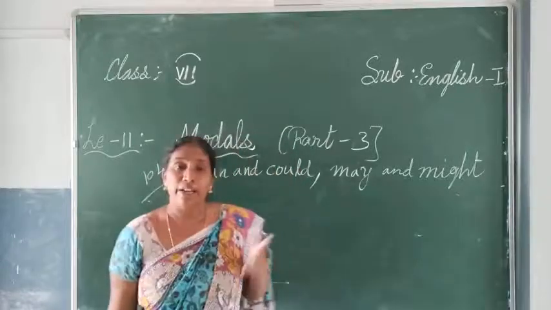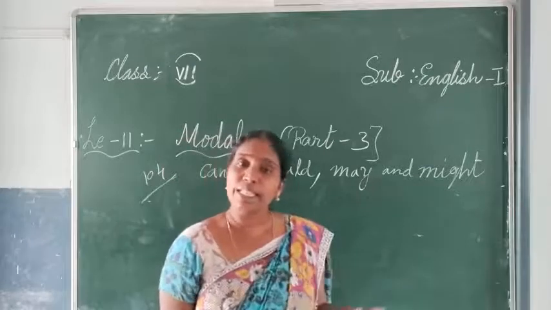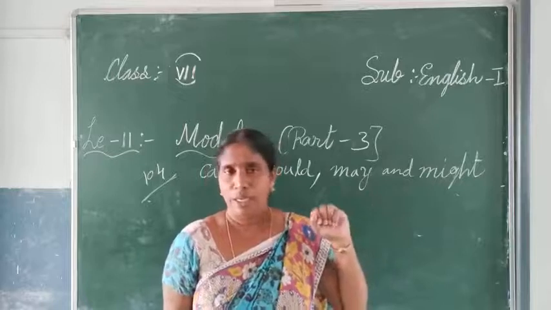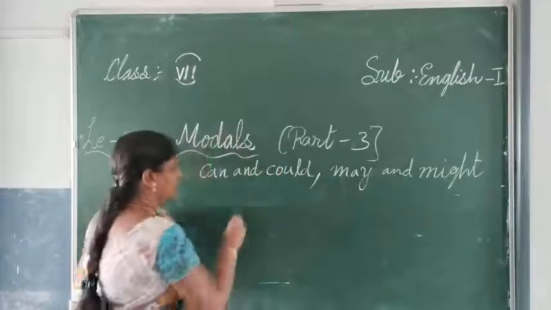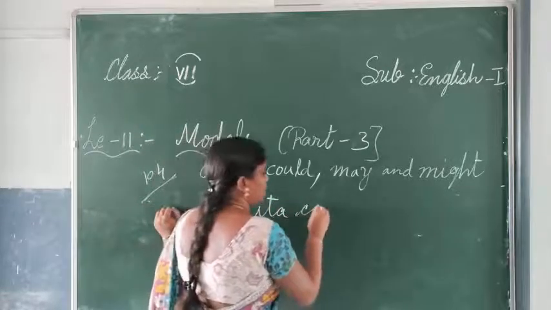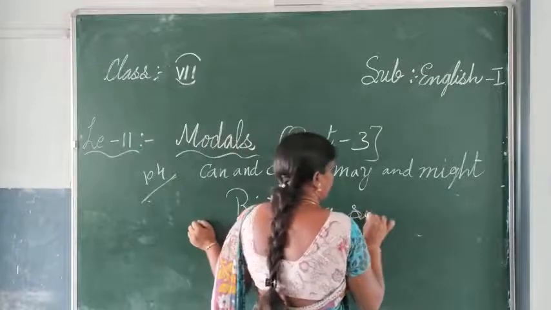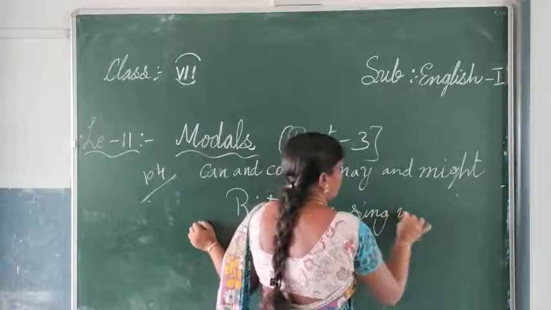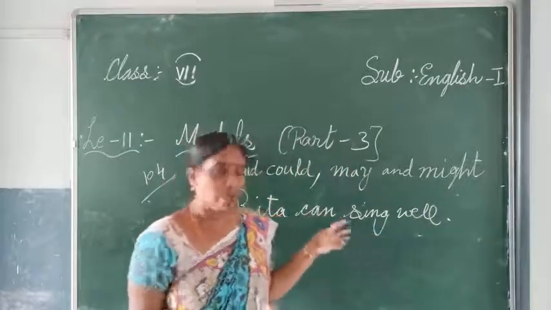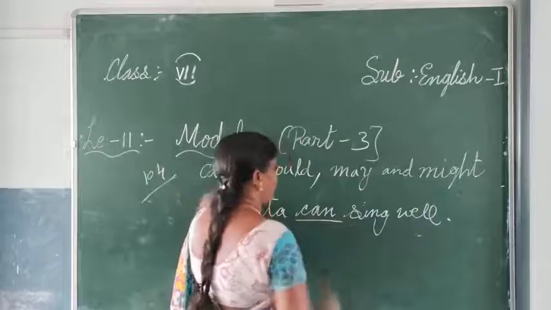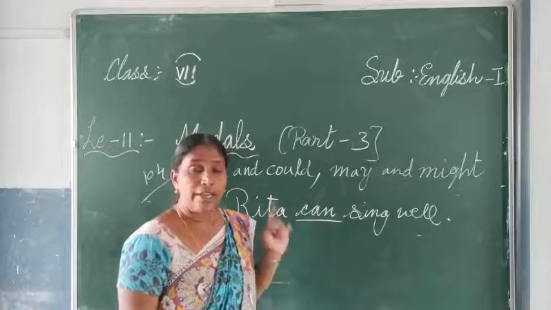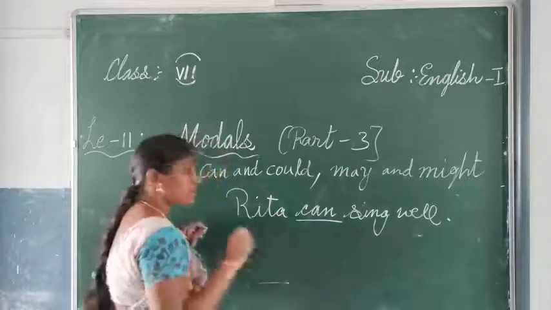Rita can sing, Ravi can sing. Ravi can sing means you are telling the ability of Ravi. Clear? They have given, Rita can sing well. Here we are telling she has that ability, it is her skill. And could: Rita's mother could also sing.